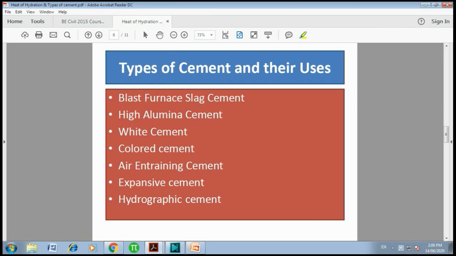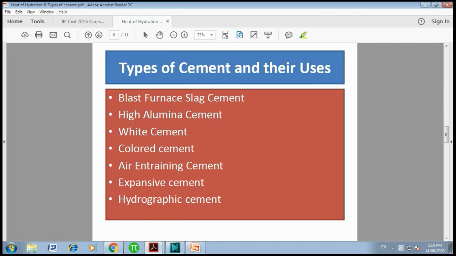And the next one is air entraining cement. In air entraining cement, we add some bubbles into the cement so that we can expect high workability. High workability means that wherever we need the work to be completed very fast, we need very high work performance. In that case air entraining cement is used.